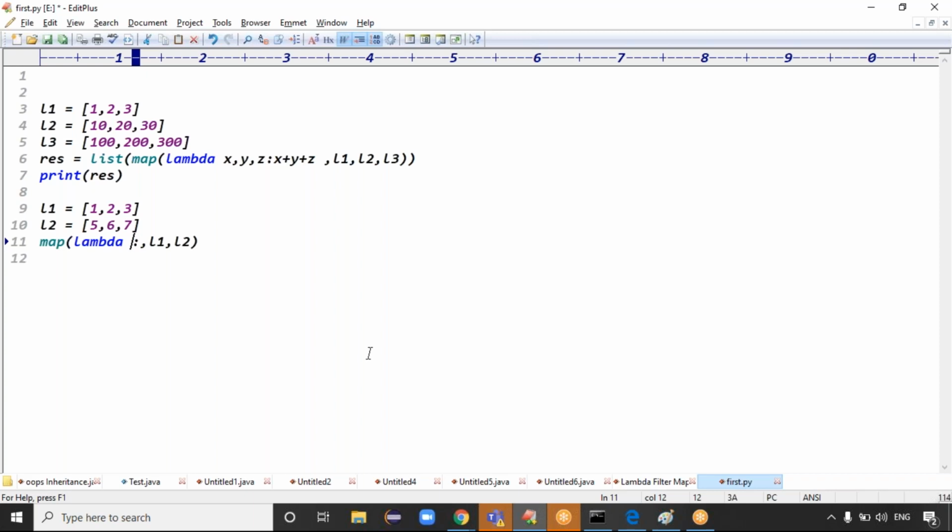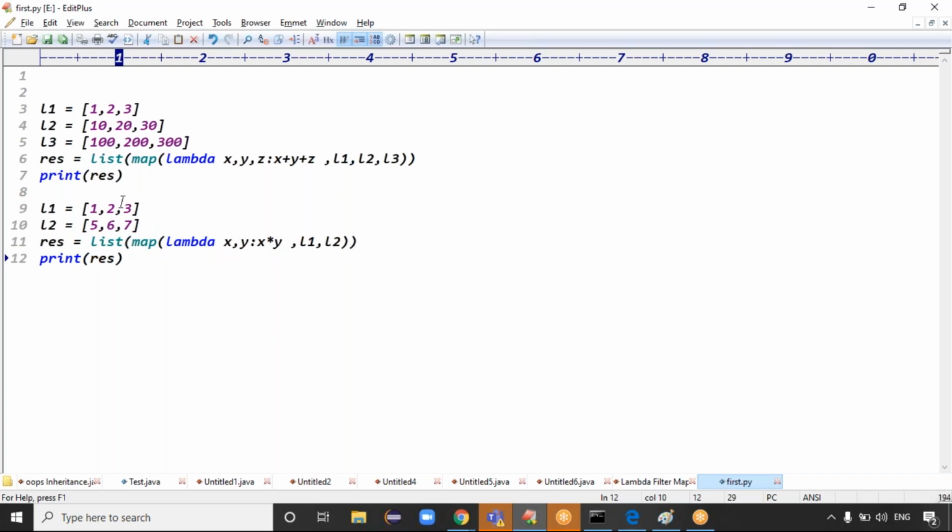Two arguments, right? Can I take x comma y here? Then what do we have to do? Multiplication of these 2 numbers. Multiplication means x star y, right? Simply. That's all, guys. And we need it in list format, so you do the conversion to list format. Then res, that's it, guys. Then print res. See, guys, what is the expected output now?